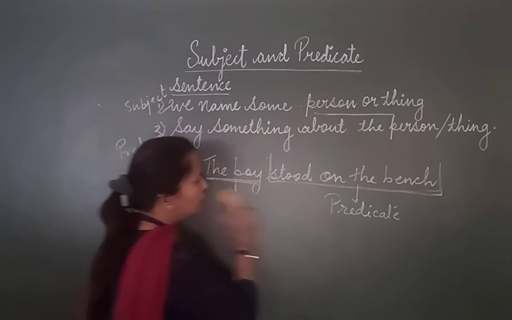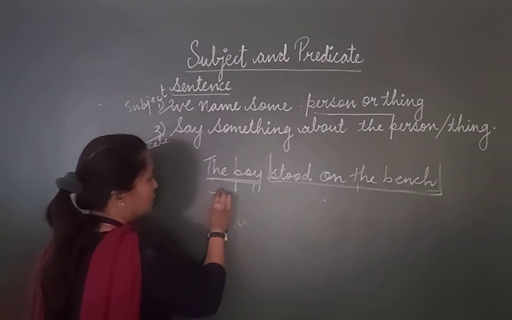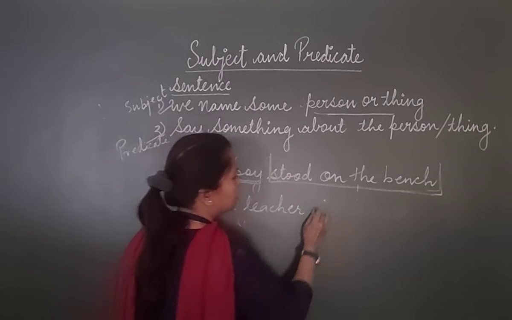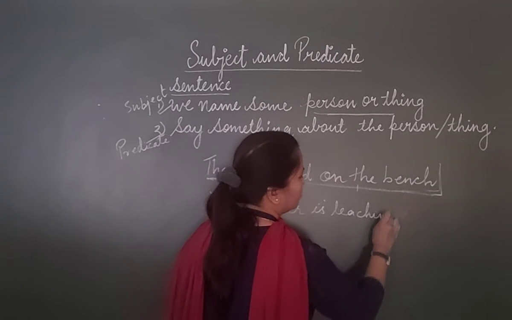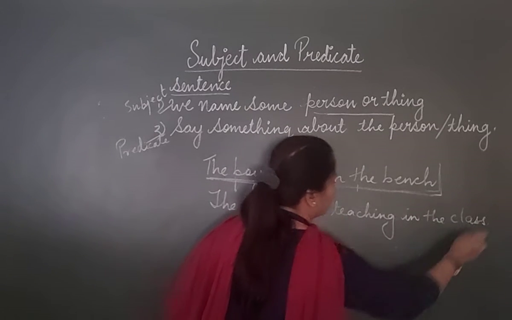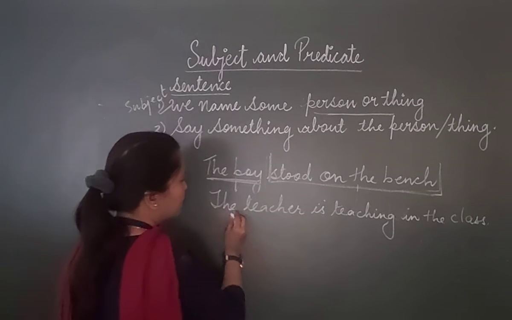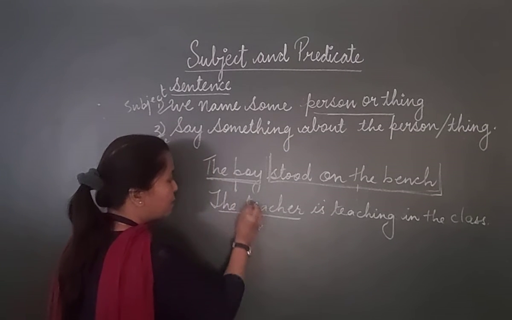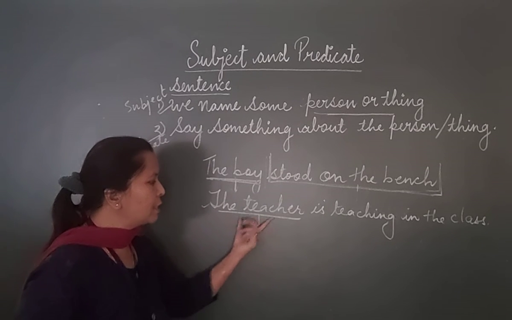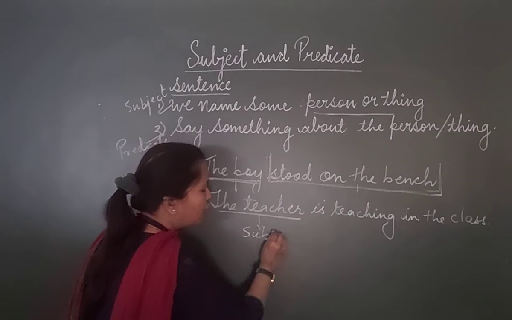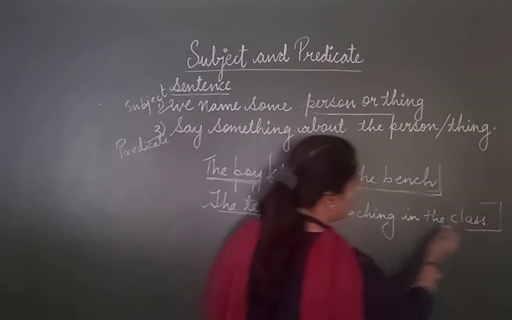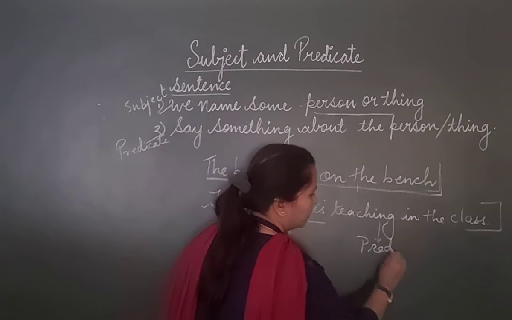Now let's see one more example. The teacher is teaching in the class. Now in this sentence, the teacher is the subject. Why? Because we are going to speak about this person. Therefore, the teacher is the subject. And what we are saying about the teacher, the remaining part of the sentence, is teaching in the class, becomes the predicate.